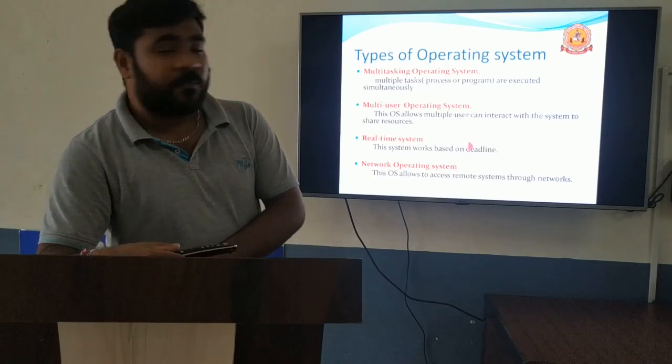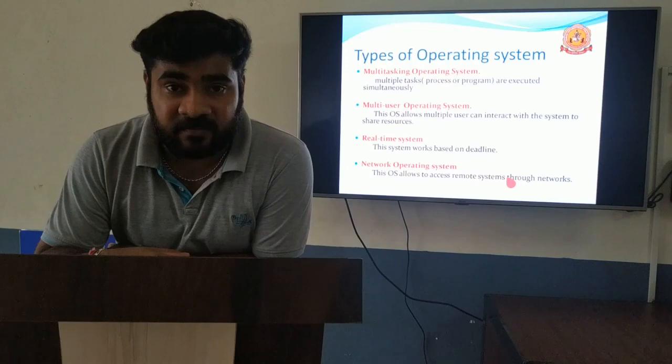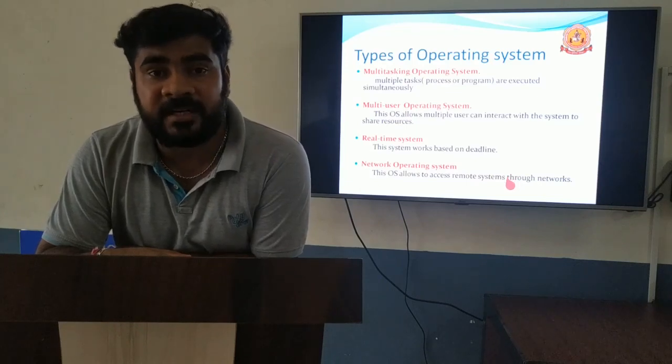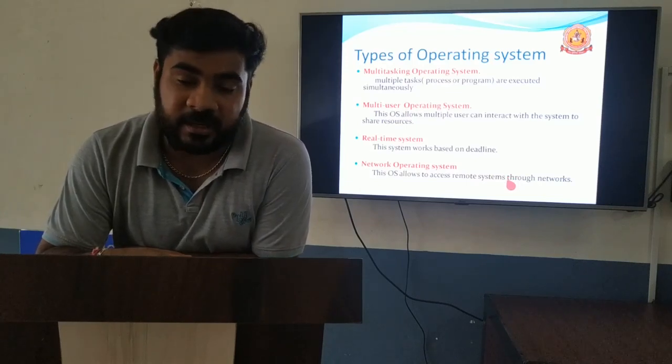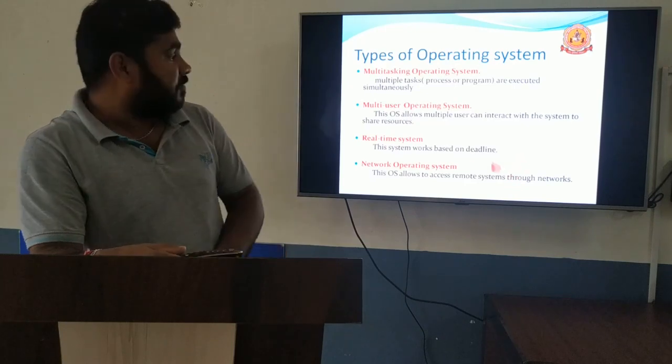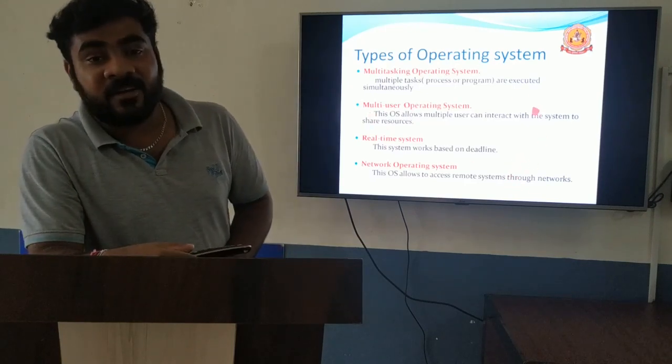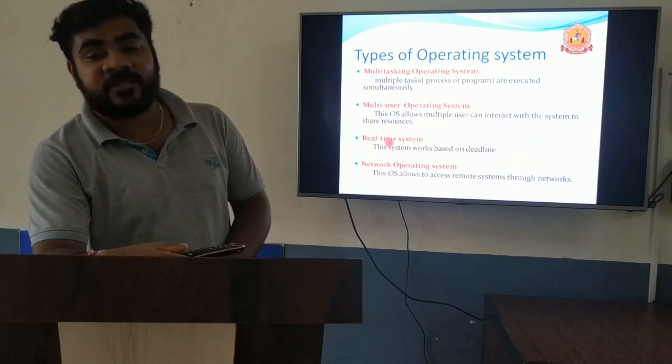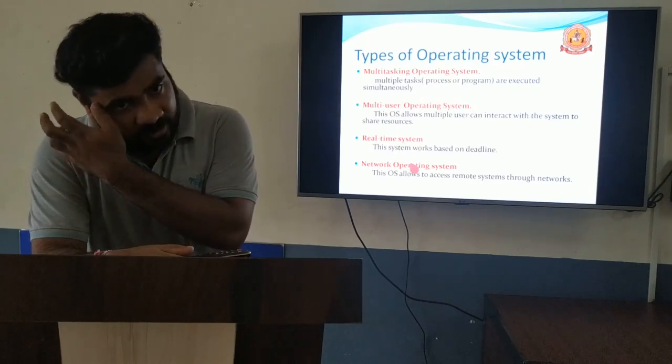In case of multi-user operating system, one system can be used by multiple users. Multiple users can use the same system, that is a multi-user operating system. The next one is real-time operating system.